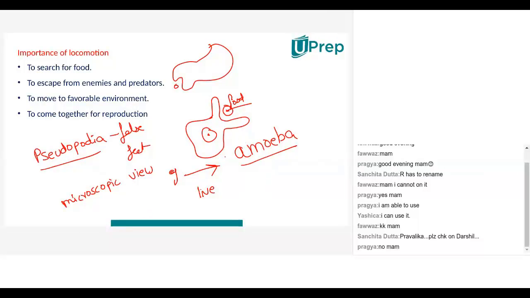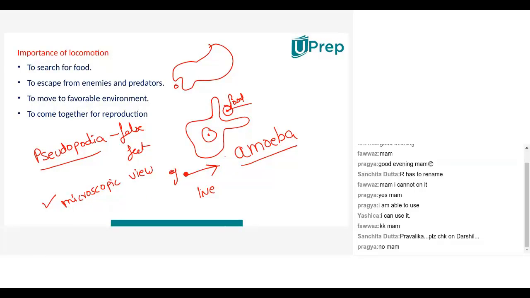Can you repeat, ma'am? What you have to do is go to Google or watch a video on the net. Do a search on microscopic view of live amoeba, because amoeba cannot be seen through bare eyes. It can only be seen under the microscope.